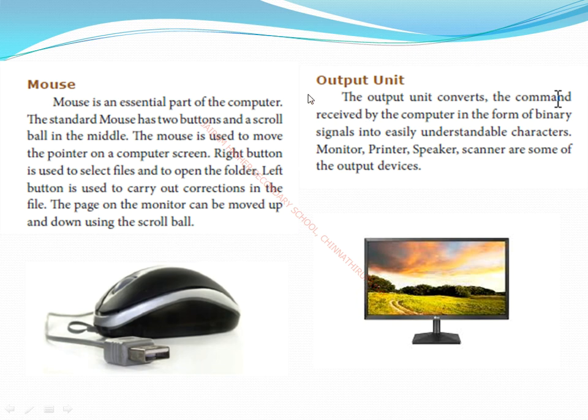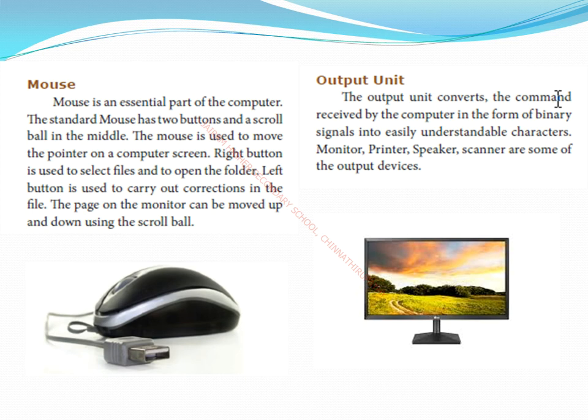Next, on the right side they have given you the output unit. The output unit converts the commands received by the computer in the form of binary signals into easily understandable characters. Actually we have a graphic card embedded in the CPU. With the help of the graphic card we can see a lot of icons on the screen. If you remove that graphic card from the CPU, we cannot see the lot of colorful icons on the screen.